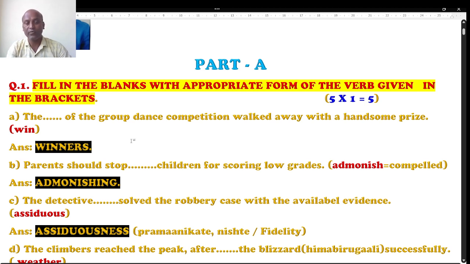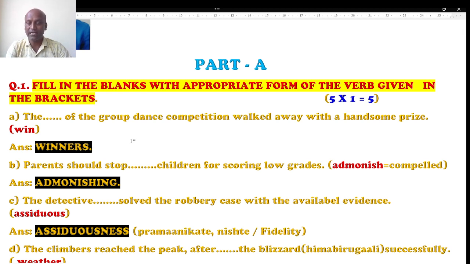Students, this time I'm going to use English only. Previously, it was dual language, English as well as Kannada. This time, I'm going to explain in English only. I'll come with another question paper with Kannada and English analysis. Well, the very first question is fill in the blanks with appropriate forms of the verb given in the brackets.